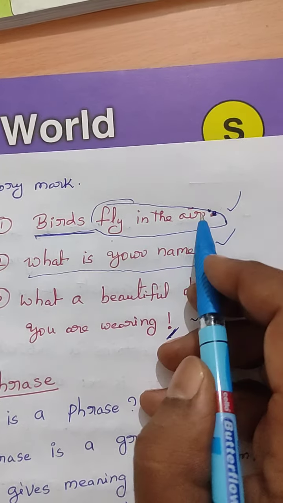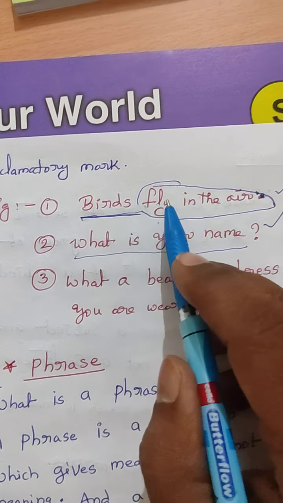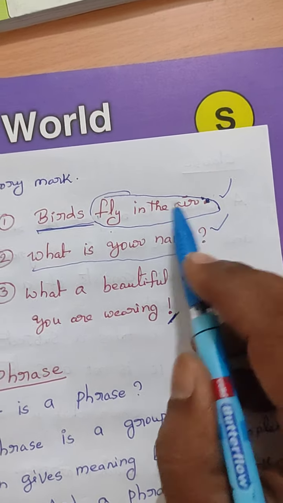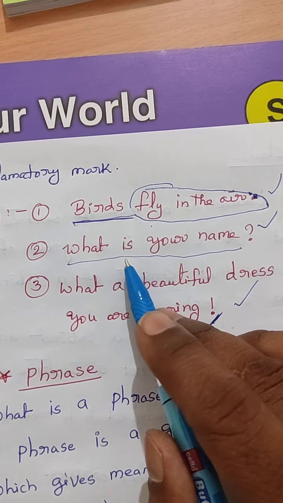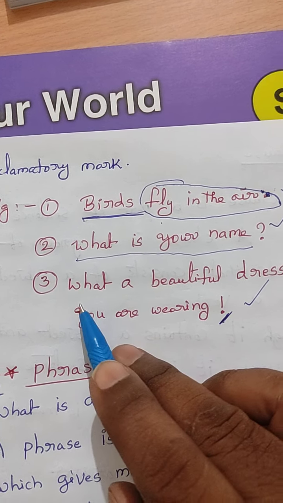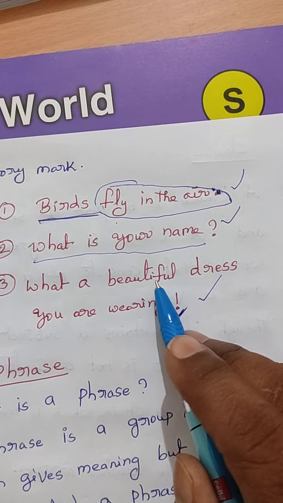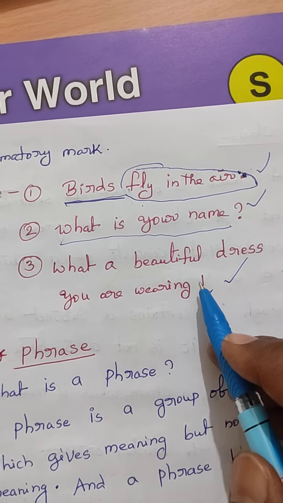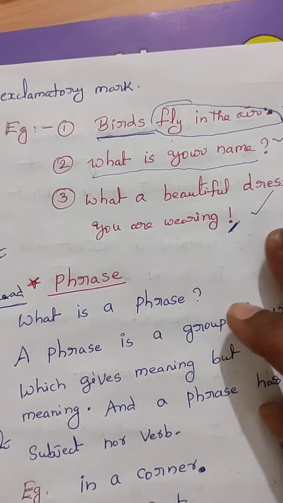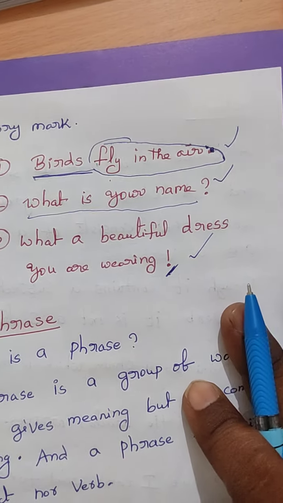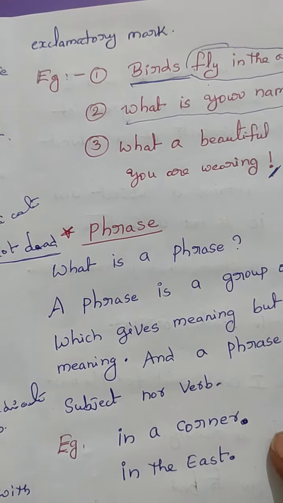See here. How many words are there? Birds, fly, in, the, air. What is your name? What a beautiful dress you are wearing. Okay, children. Once again, see the sentences. Now coming to the point.